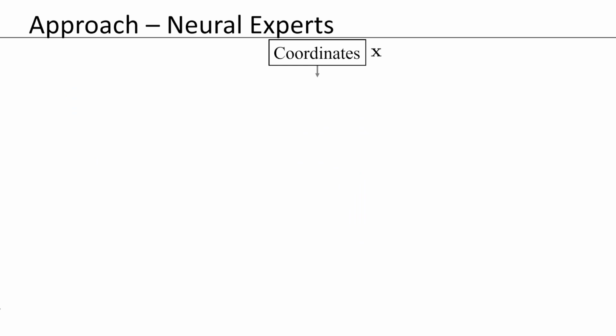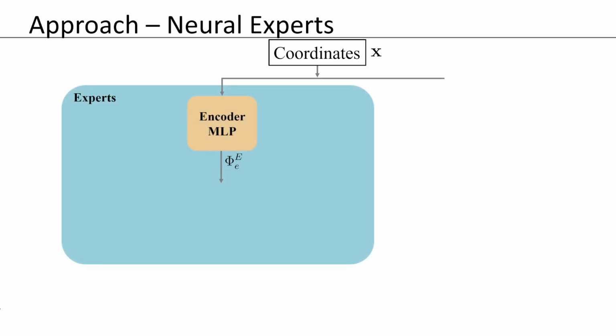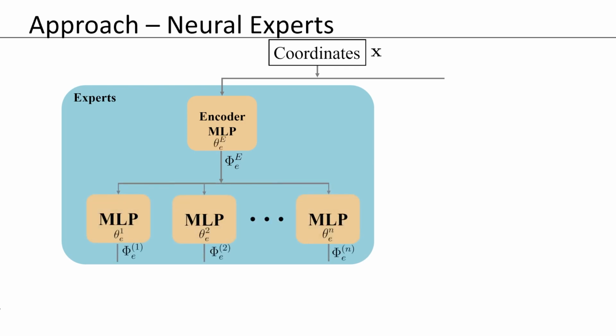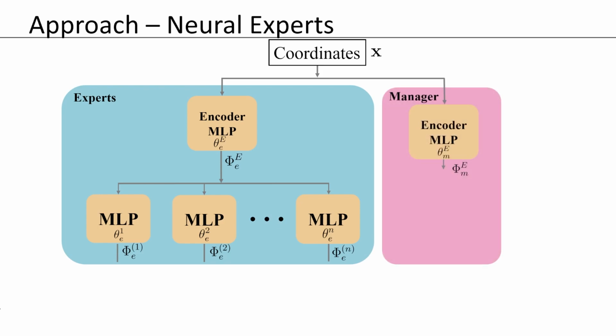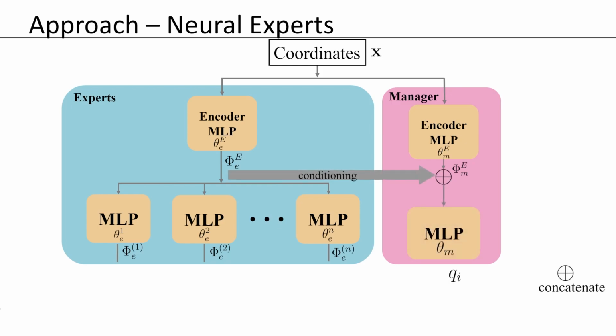Therefore, we proposed the Neural Experts architecture. It is also composed of MLP-based expert and manager modules. In our architecture, the expert module first feeds the input coordinate into an encoder module that is shared for all experts. The expert encoding is then fed into each individual expert to get each expert prediction. The manager module separately encodes the input coordinate and then concatenates the manager's encoding with the expert encoding before feeding both encodings to the final manager's MLP to get the expert selection vector.